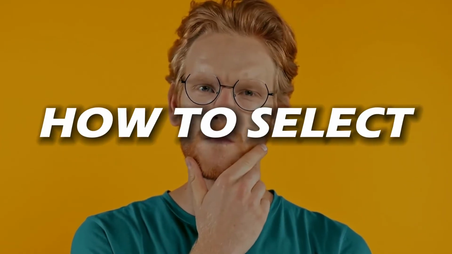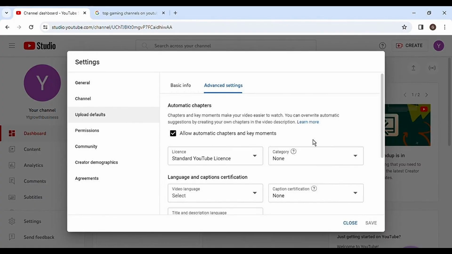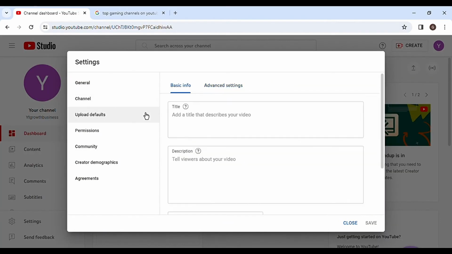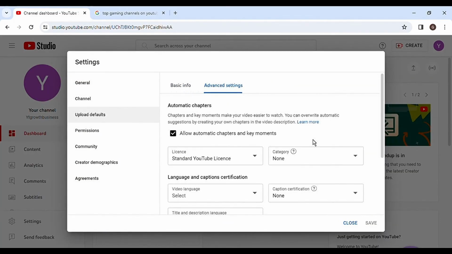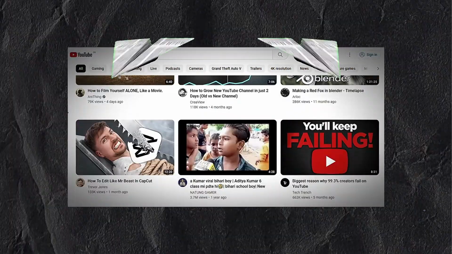Understanding the significance of category selection can profoundly affect your channel's growth and audience engagement. It is essential for content creators to clearly identify their niche. Learning to navigate YouTube's upload defaults and advanced settings will streamline your video publishing process. This optimization ensures that your content reaches its intended audience effectively.